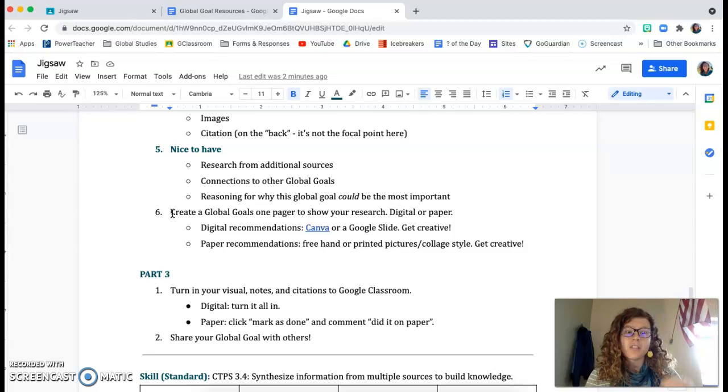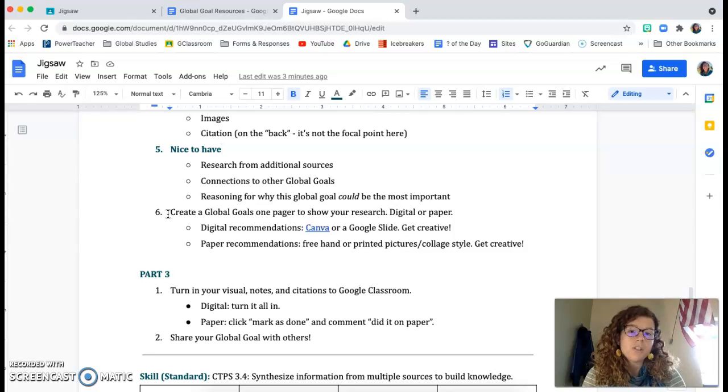You're not going to just list your notes. A 1-pager has the information in more of a concise form. So it's like you're making a slide in a slideshow. So it has information, but concise, condensed, but you still get the point, and some visuals. Your 1-pager is what you're going to use to show our class about it. You can create your 1-pager digitally or on paper. It's entirely up to you.